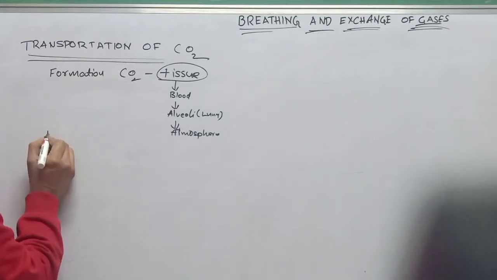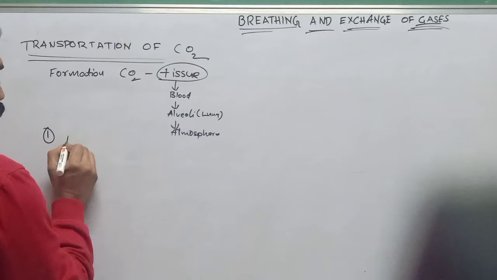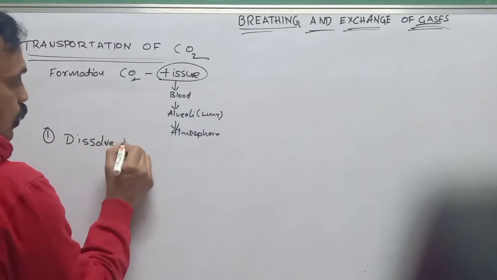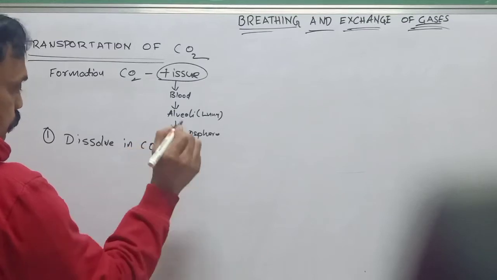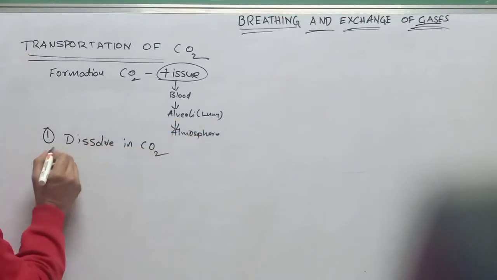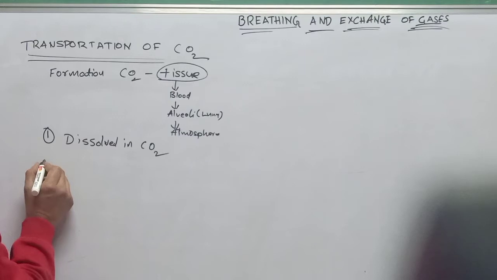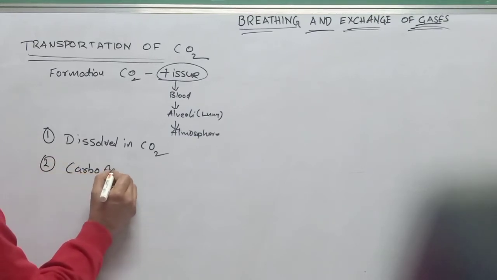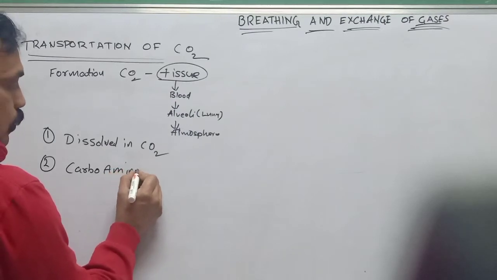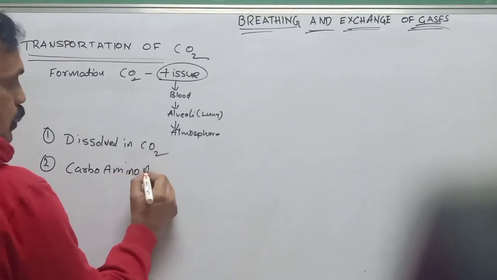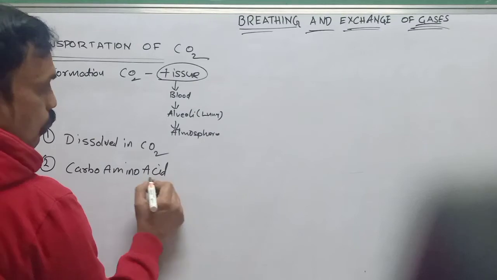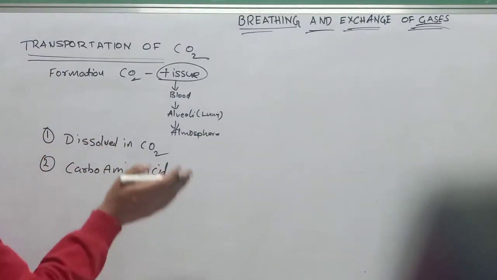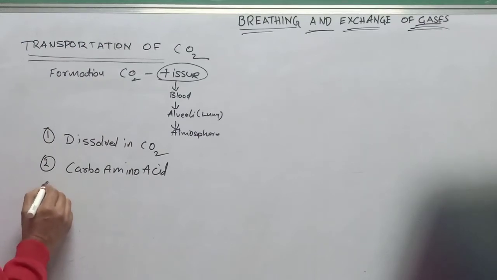What are they? The first one is dissolved carbon dioxide, dissolved in plasma. The second one is carboamino acid; in the form of carboamino acid it is transported in our body.